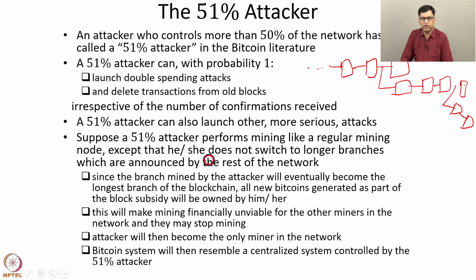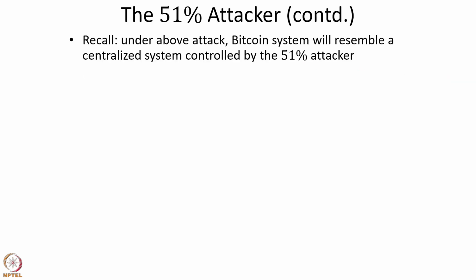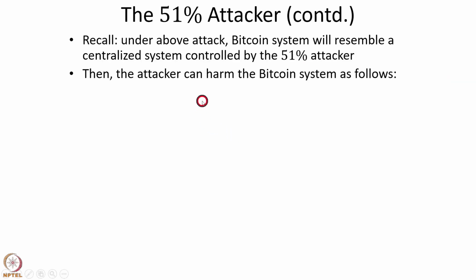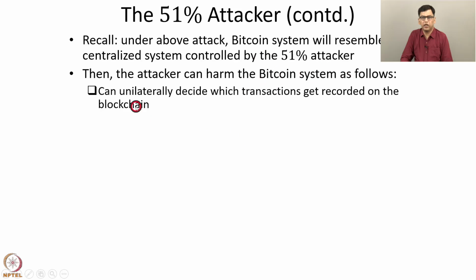The Bitcoin system will then resemble a centralized system that is controlled by the 51% attacker. So it will have several of the disadvantages of a centralized system, as we discuss next. So the attacker can then harm the Bitcoin system as follows. The attacker can unilaterally decide which transactions get recorded on the blockchain.